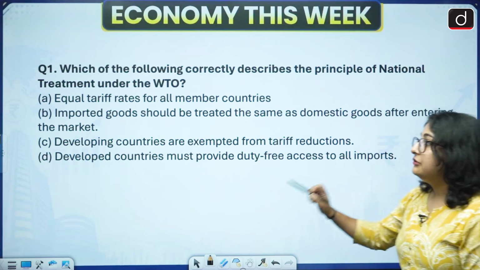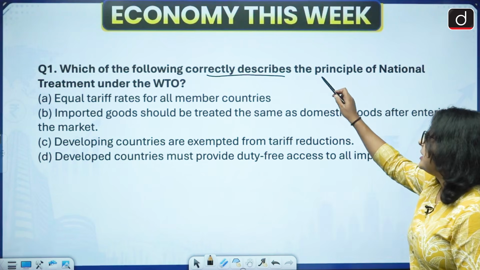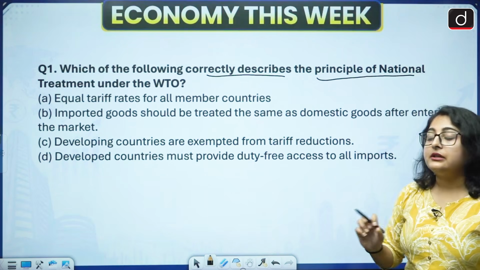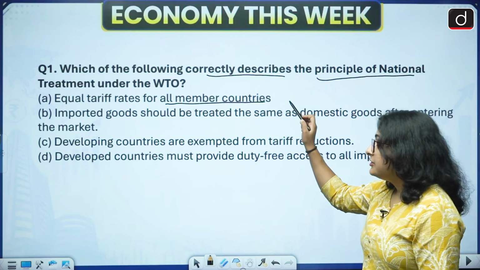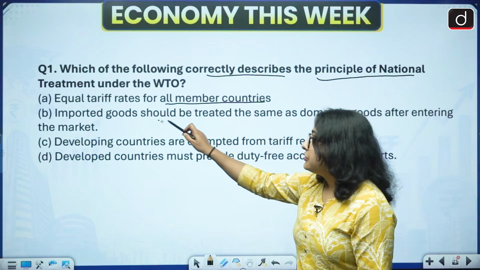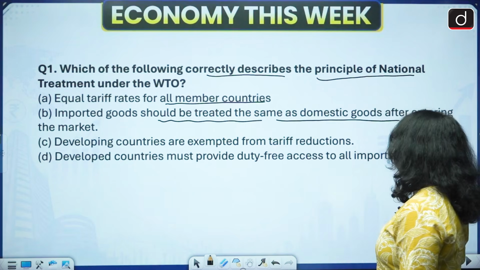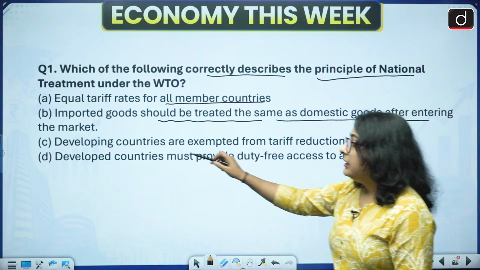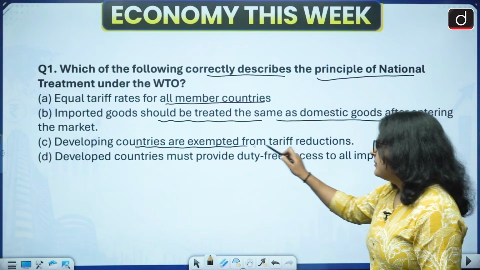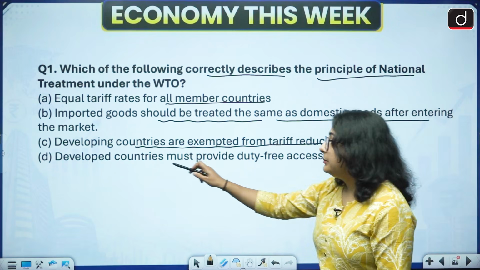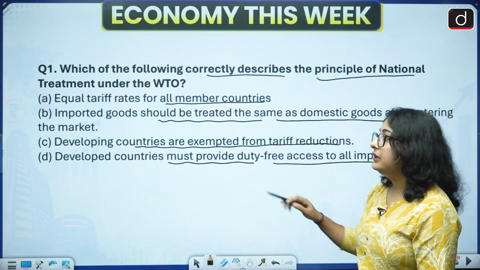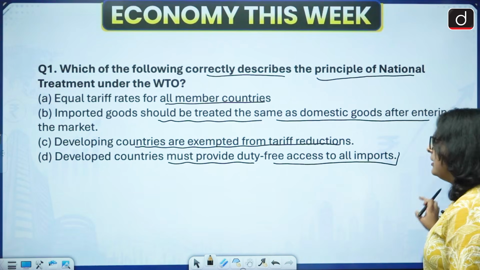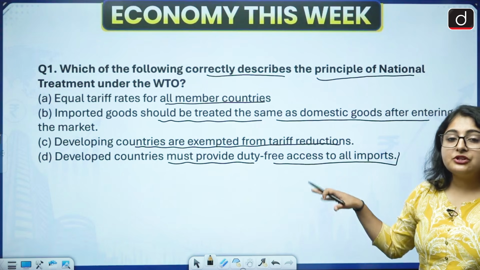Question number 1. Which of the following correctly describes the principle of national treatment under WTO? Option A, equal tariff rates for all member countries. Option B, imported goods should be treated the same as domestic goods after entering the market. Option C, developing countries are exempted from tariff reduction. Option D, developed countries must provide duty-free access to all imports. Okay, you have to choose the correct option. You have to answer these questions in the comment section.